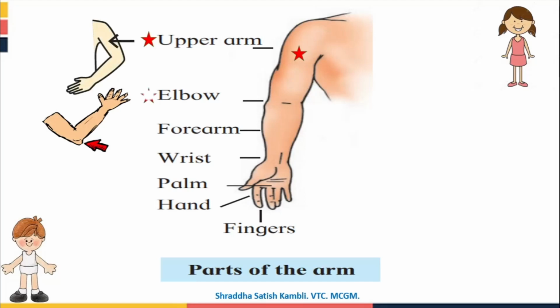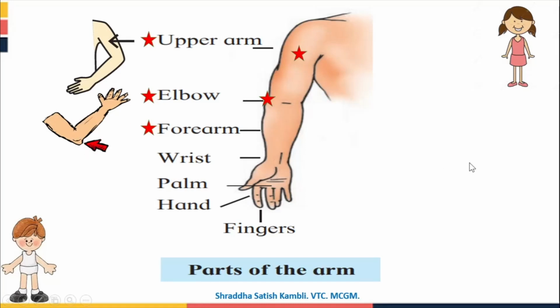Then you have the elbow. See, this is the elbow. Below the upper arm you have the elbow. See one image of the elbow. Then you have the forearm. Can you see? This is the image of the elbow. See the arrow on the screen? Okay, this is your elbow.